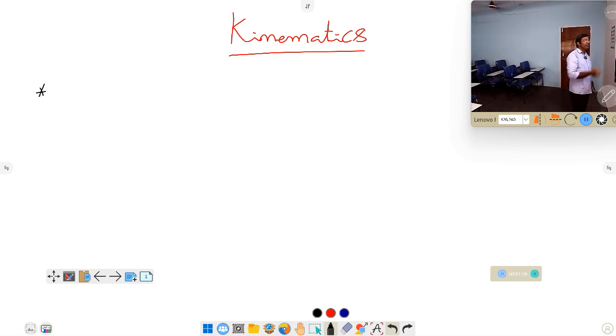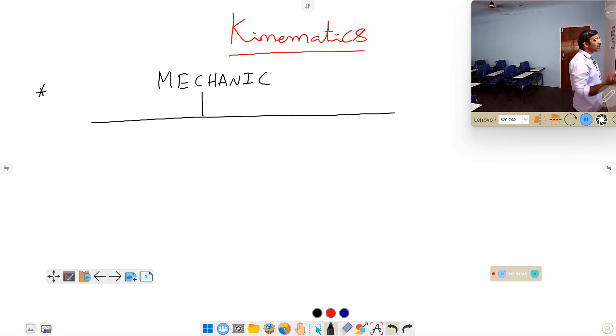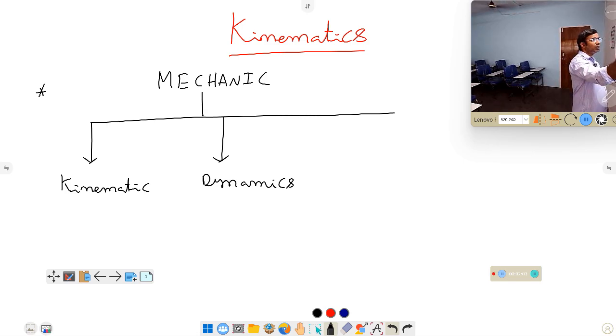So first, we can discuss classification. According to the classification, mechanics is a branch of science. This mechanics is classified into three branches. One is called kinematics. Next one, dynamics. Next one, statics.